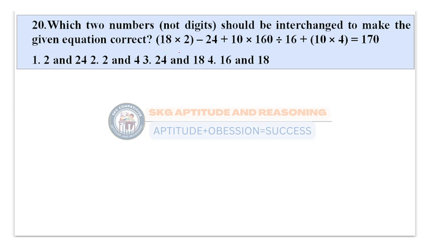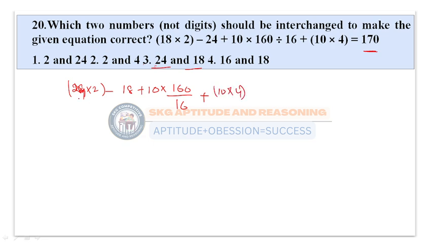Which two numbers should be interchanged to make the given equation correct? So we need to interchange two numbers in the given equation in order to get the correct answer. I'm directly going with the option. Suppose if I interchange 24 and 18, I'll get the correct answer here. 18 into 2 minus 18 plus 10 into 160 divided by 16 plus 40. So I need to interchange: here 24 has to be present, and here 18 has to be present.